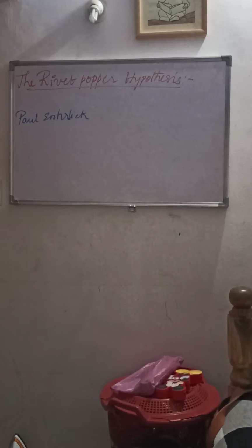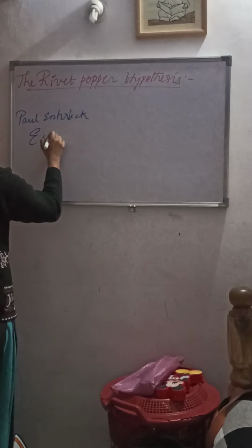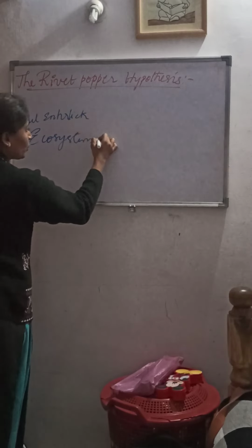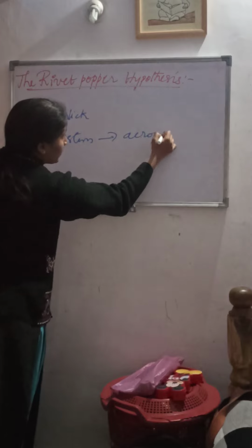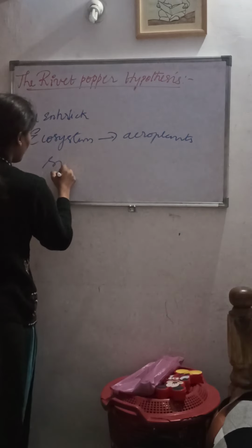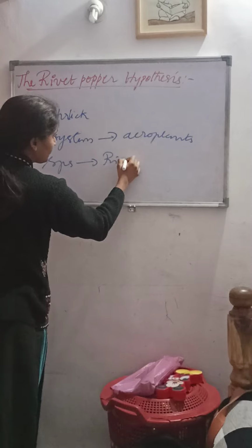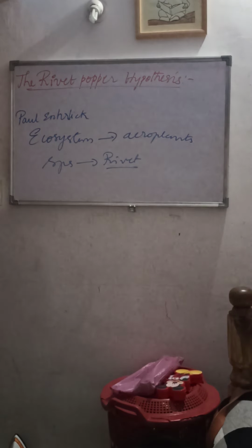As I told, the scientist's name is Paul Ehrlich. According to him, he compared the ecosystem to the what? Aeroplane, and the species to the rivets. Rivets are parts of the aeroplane, right? So he compared the ecosystem to the aeroplane, and the species to the rivets of an aeroplane.